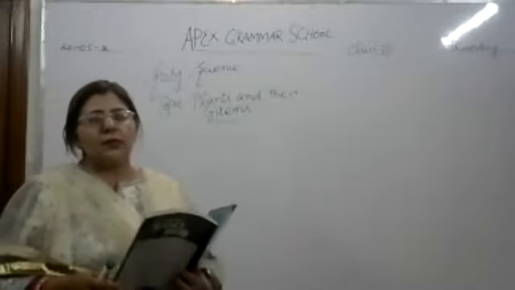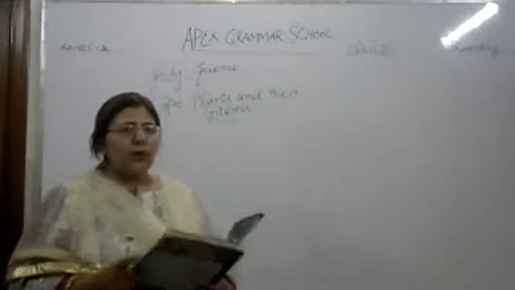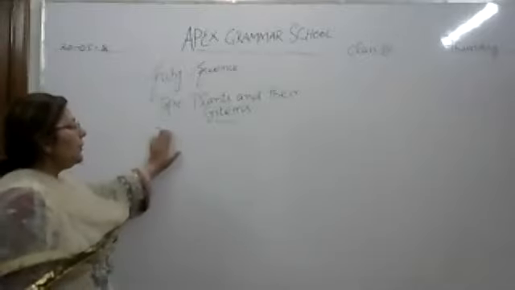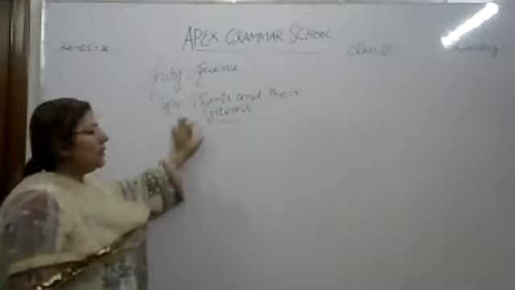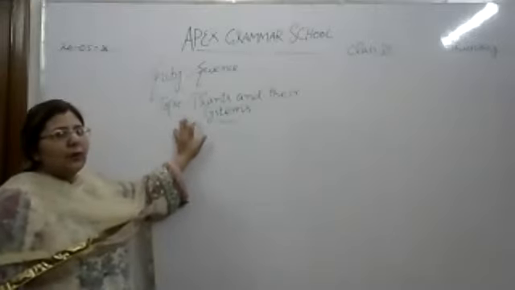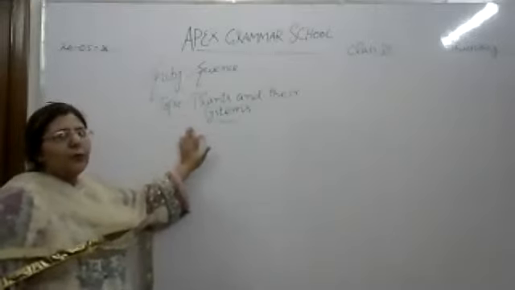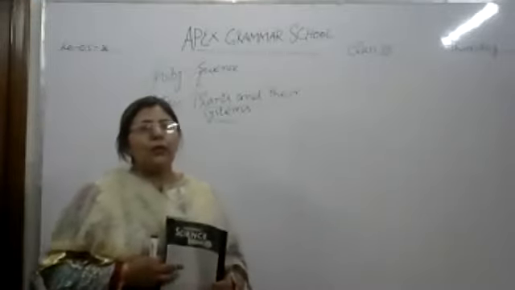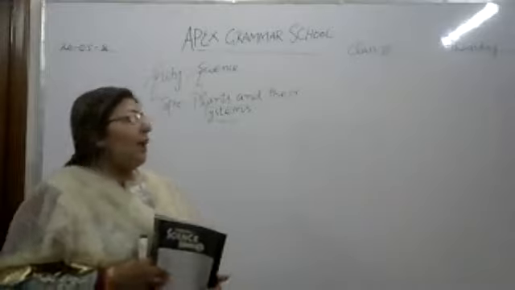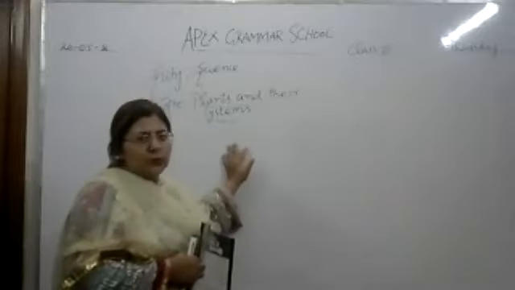Today we will discuss chapter number 2. The new chapter is plants and their systems. You are all familiar with plants. Plants are very important for our life because they release oxygen in the air and they help to clean the pollution. And plants also do photosynthesis.